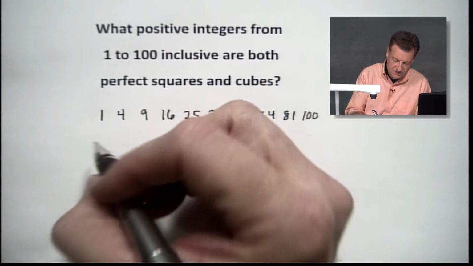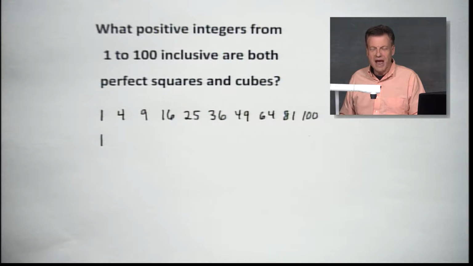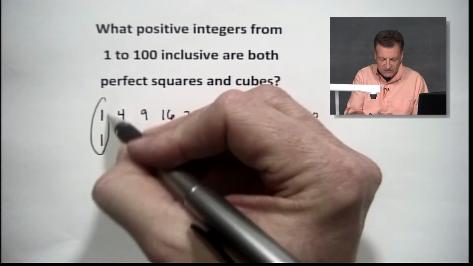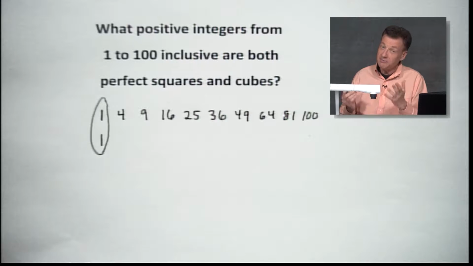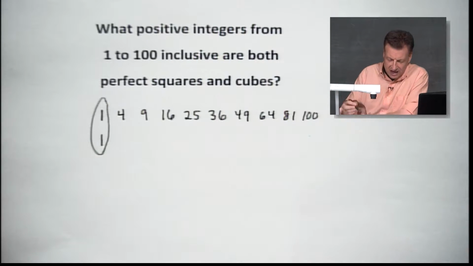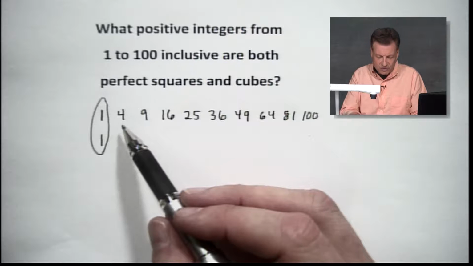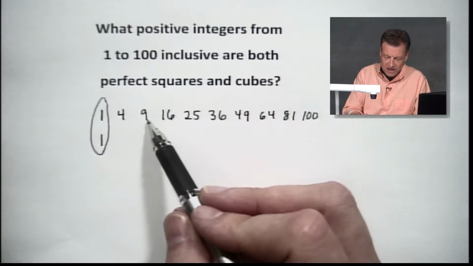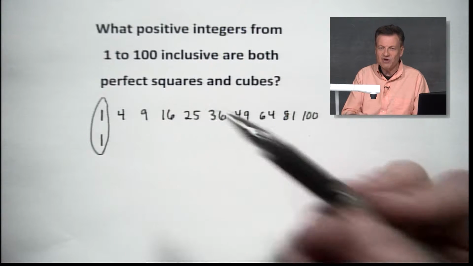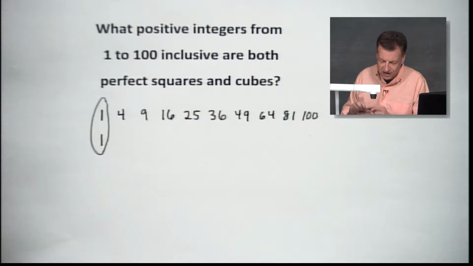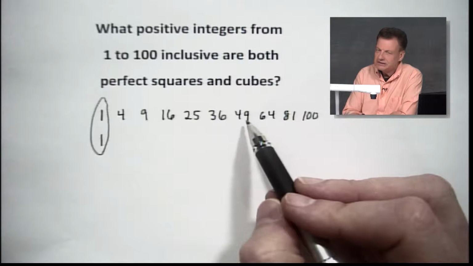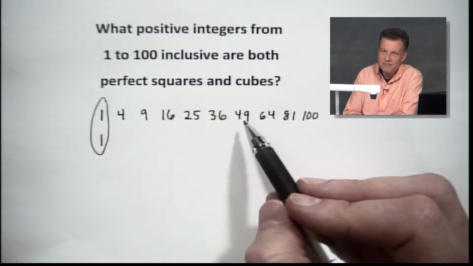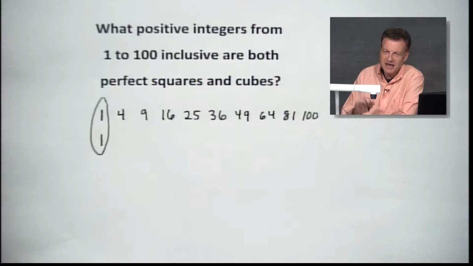Well, first of all, let's talk about it. 1 to the third power is 1. I know some of you say, well, that doesn't work for us. Yeah, so there is one of those examples. So we put that inclusive in there. Hey, maybe 100 does it? We'll find out. 4, definitely there's nothing there. The cube root of 4 doesn't come out to anything that we want to look at. It's certainly not a perfect cube. Neither is 9, 16. Wow, 25, you almost think it should be, but it doesn't quite get there. 49, it was 7 times 7. Those are prime numbers to begin with, so there are not going to be any perfect cubes coming out of that.